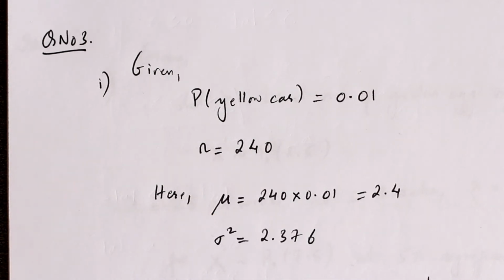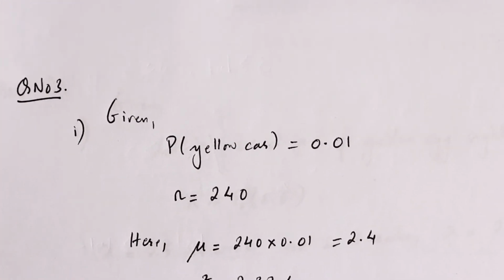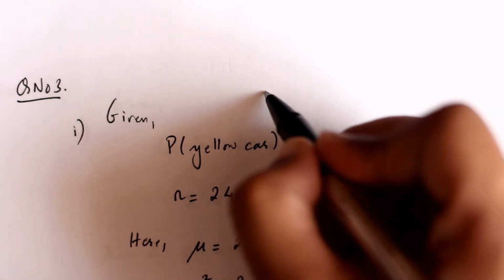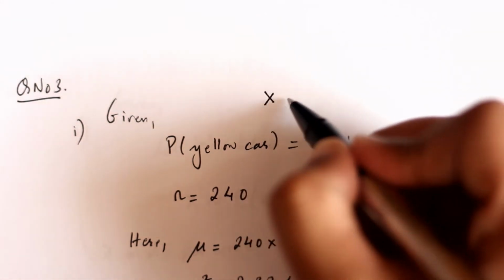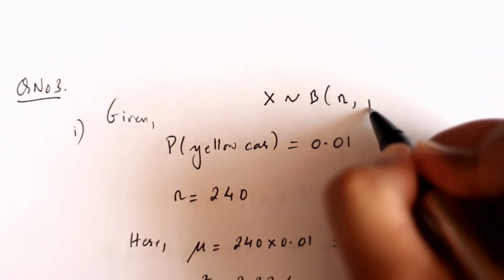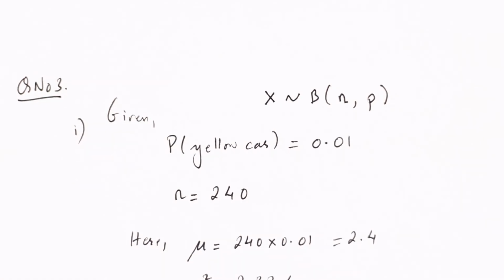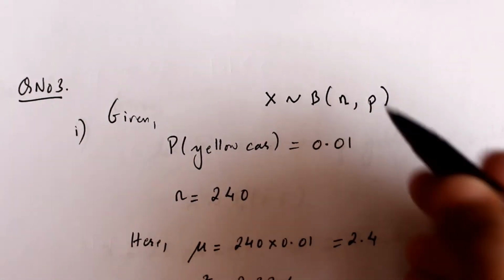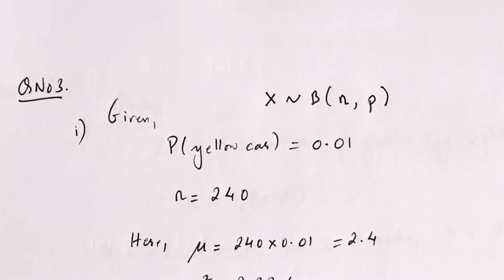If you have a binomial distribution with number of trials n and probability of success p, then p has to be very low and n has to be very high if you want to approximate the binomial distribution by a Poisson distribution.